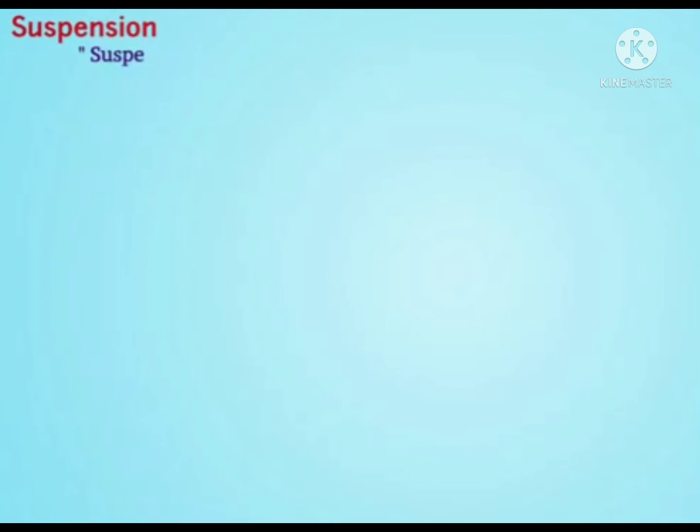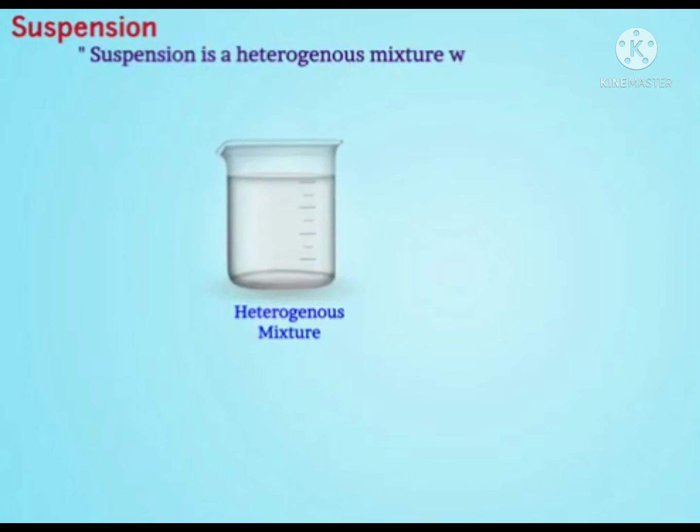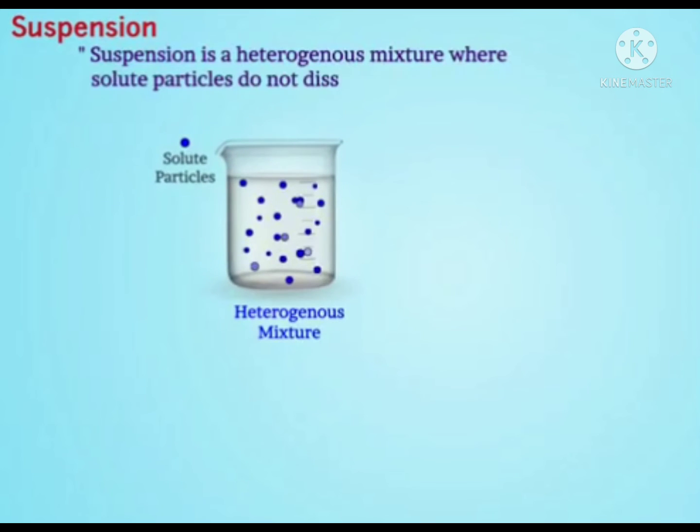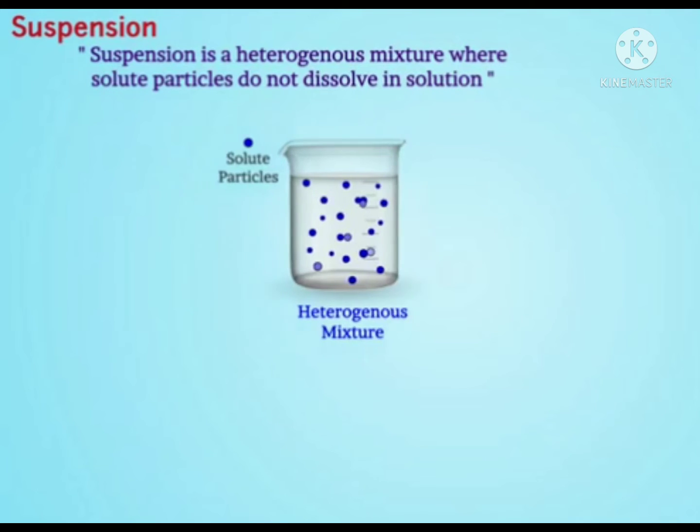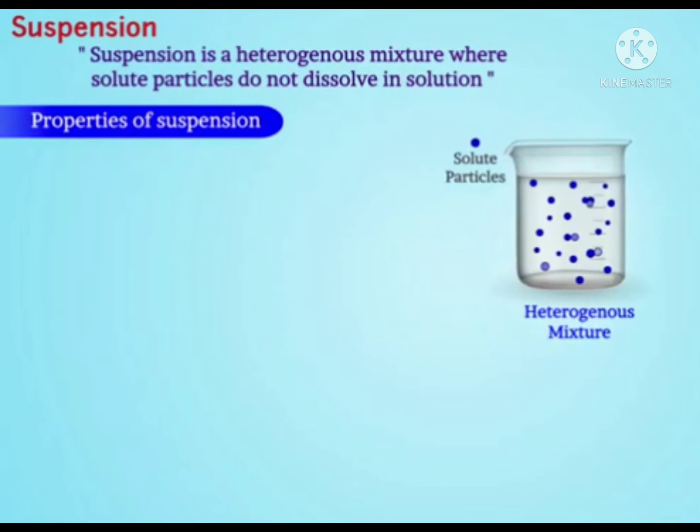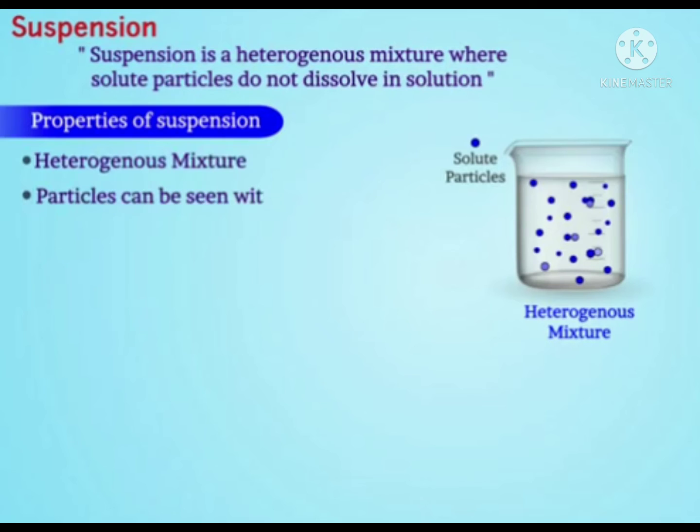Suspension. A suspension is a heterogeneous mixture where solute particles do not dissolve in the solution and remain suspended in the bulk medium. Let's discuss some properties of suspension. A suspension is a heterogeneous mixture where particles of the suspension can be seen with the naked eye.